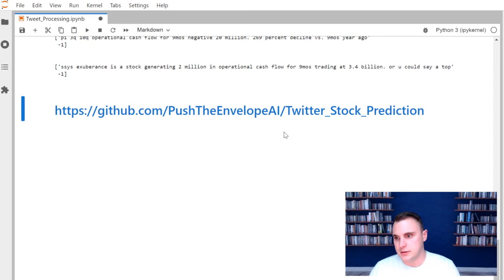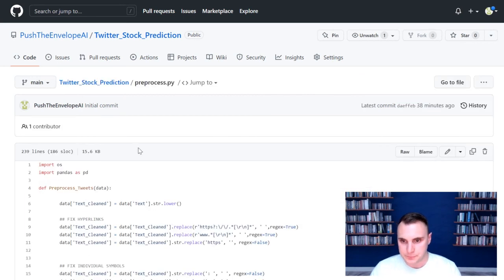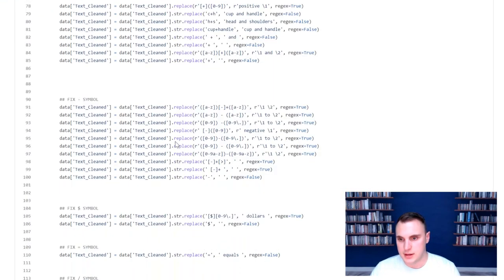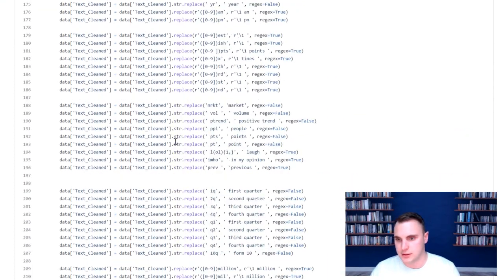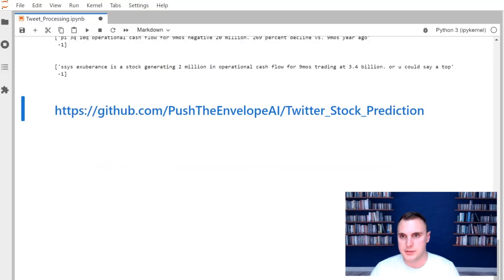Okay, so this is the link to the GitHub page. I'm also going to put this in the description along with where you can download the data to begin with. If you want to jump over to it, there's all the notebooks that I have for this entire series, but right here, preprocessing.py. And you can see lots and lots of regex and regular rules in order to clean this data. So I hope that helps you.